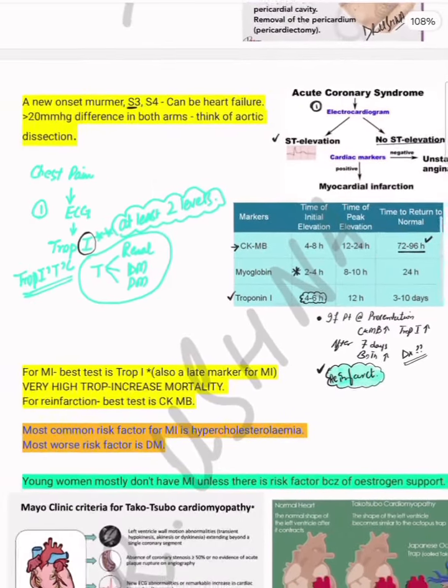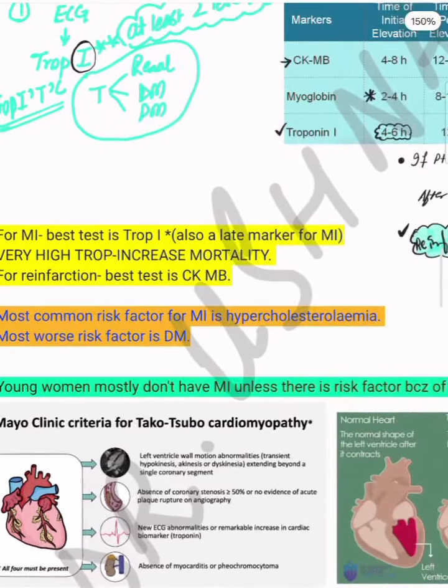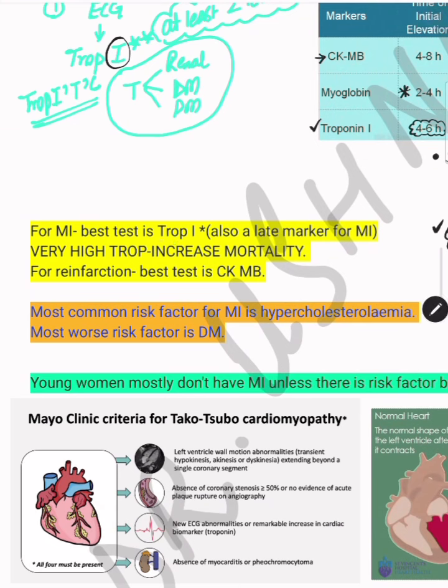So these are 2 or 3 points: for MI, the best test is your troponin I. Troponin I is your best test. Also a late marker for the MI. And with very high troponin, there is increased mortality. For reinfarction, the best test is CKMB.